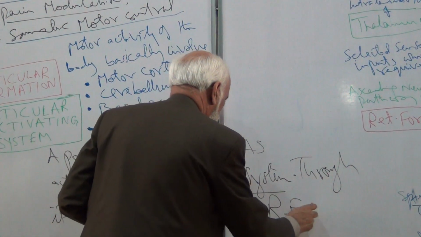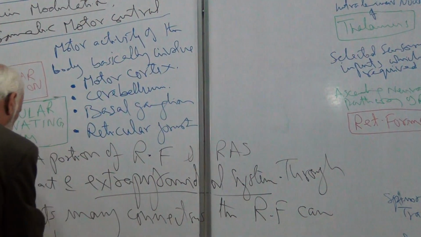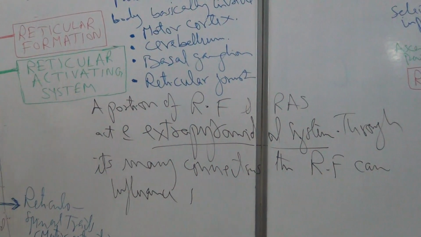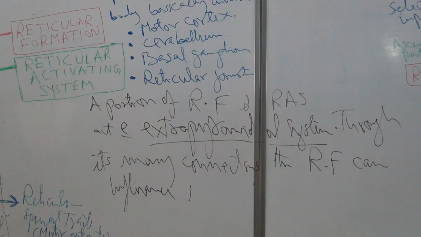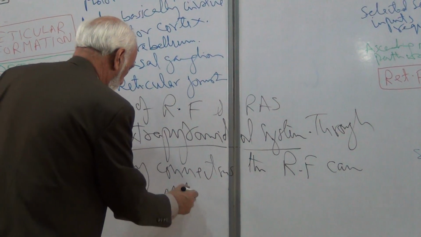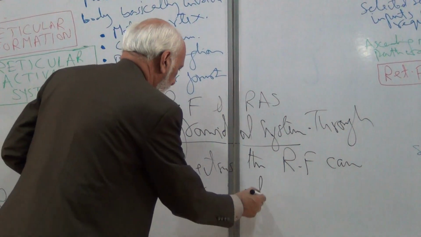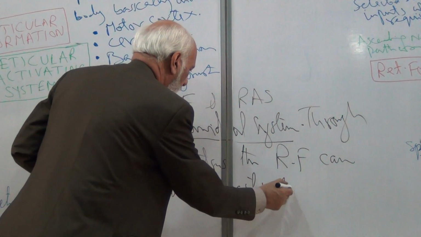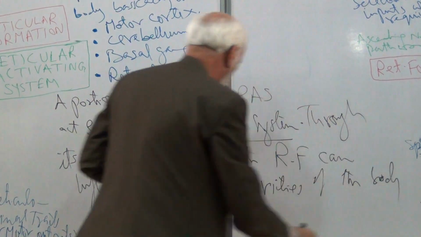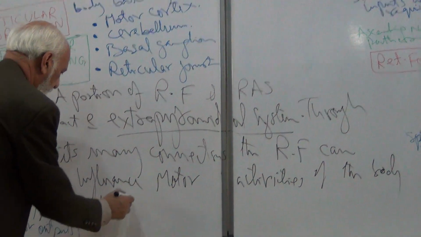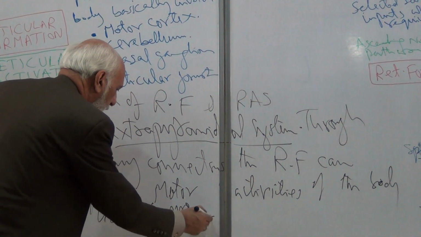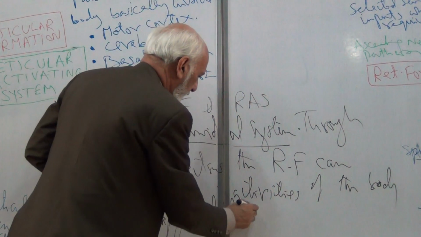The reticular formation can influence the motor activity of the body via the extrapyramidal system.